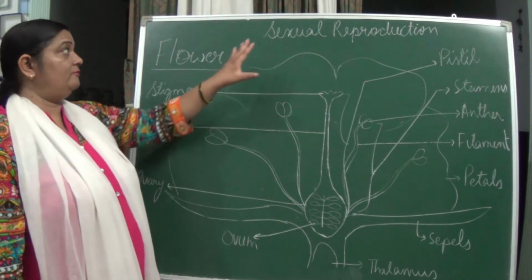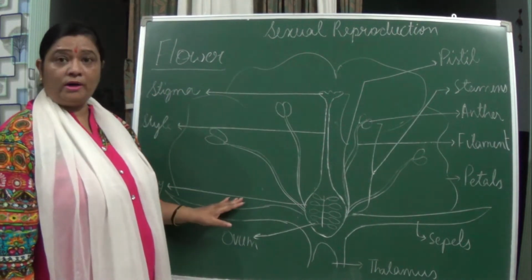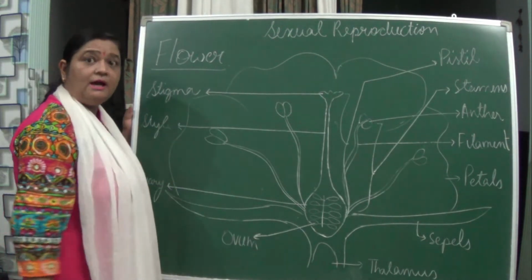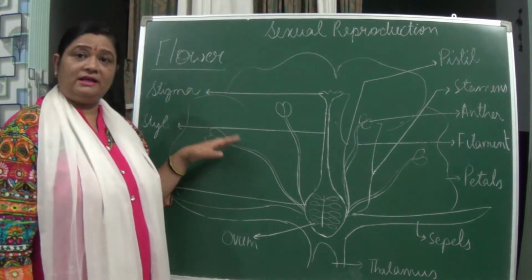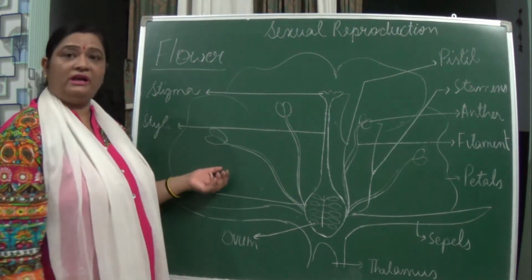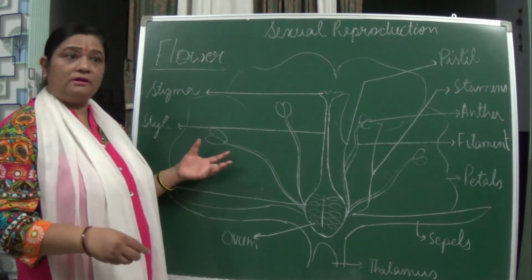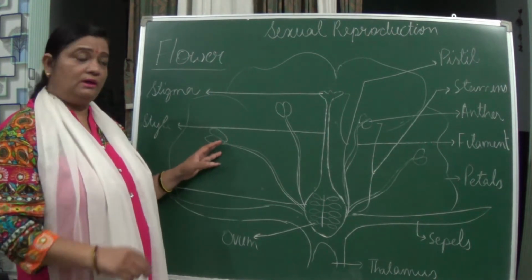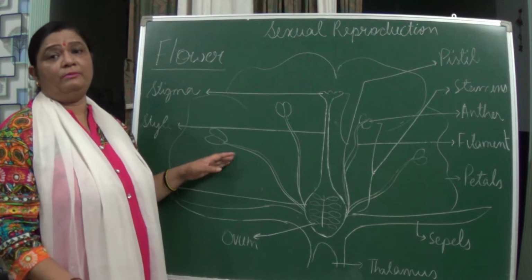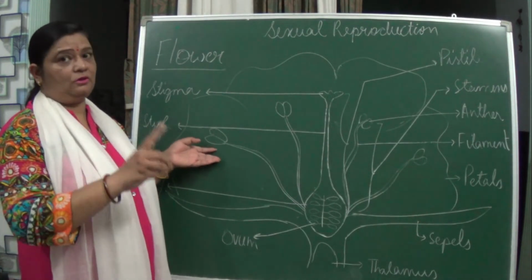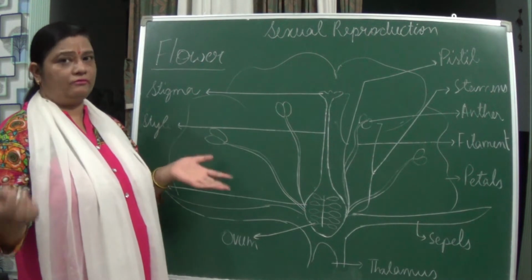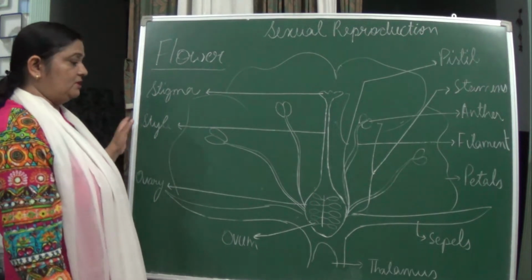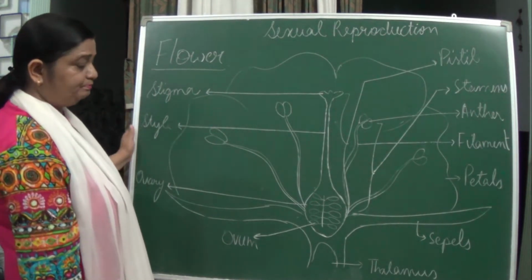So the main part which plays a role in this reproduction is the flower, isn't it? Because we know it consists of the male parts as well as the female parts. It is not necessary that we will find both male and female in one flower. It is present, okay, but it is not necessary that we see both the male and female parts in one flower. Maybe different flowers: one flower may consist of only female, another of only male, okay. So first let us study the parts of the flower which participate in this reproduction, okay.